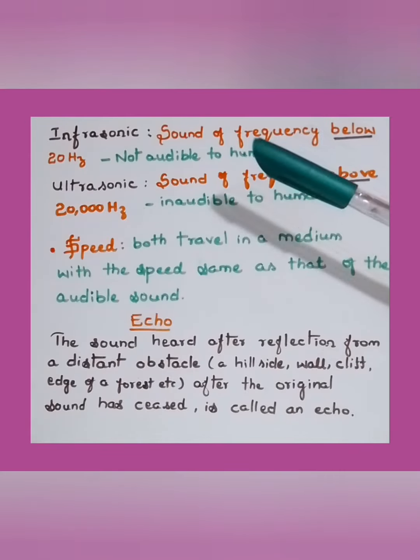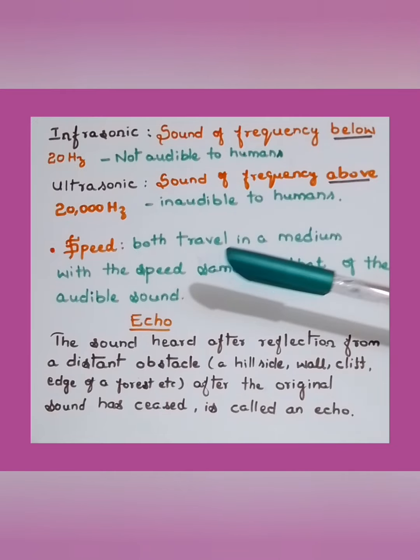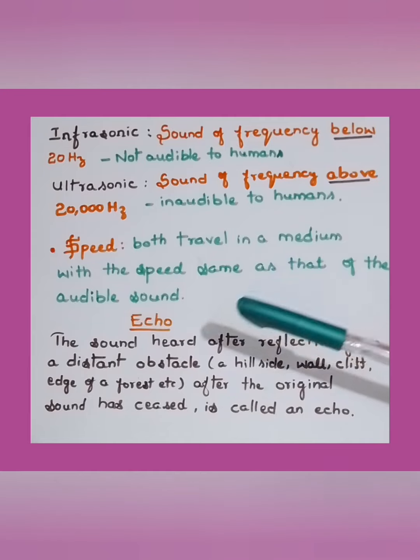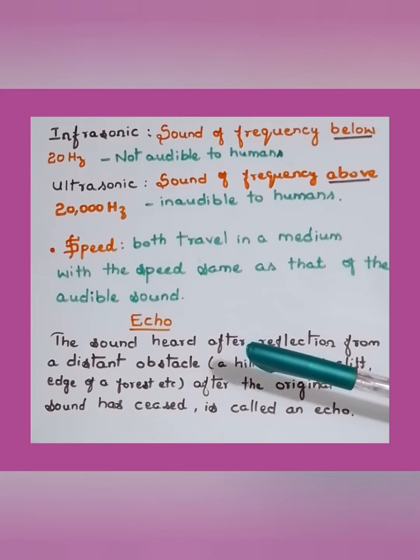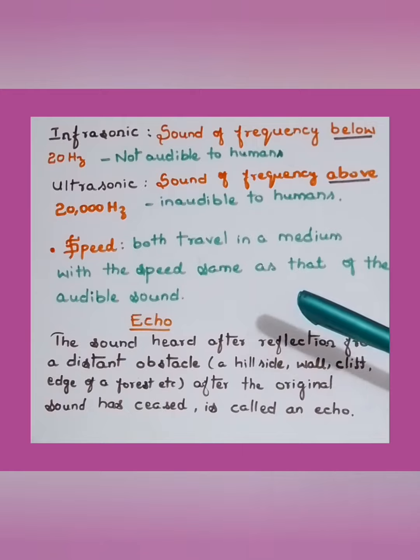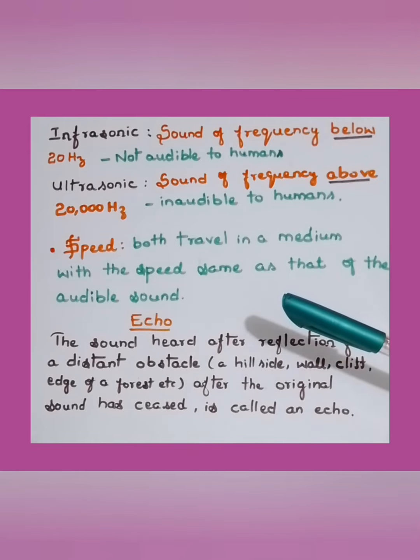Infrasonic sounds, ultrasonic sounds and their speed we have already just discussed. We shall move to echo now. Before moving to echo, let us recall reflection of a sound wave. The return of a sound wave on striking a surface like a wall, hill, plywood, or a metal sheet, back into the same medium is called reflection of sound.